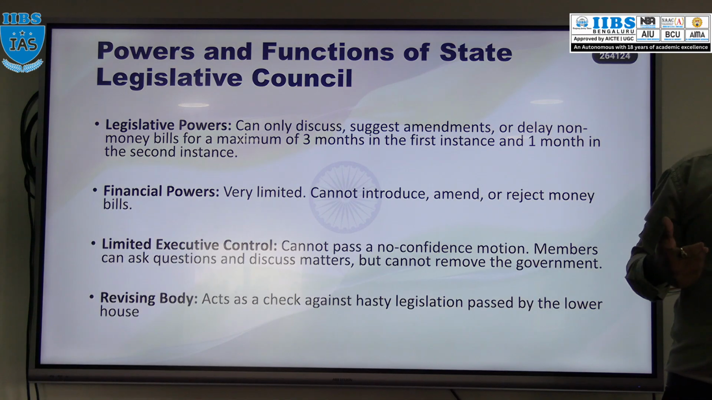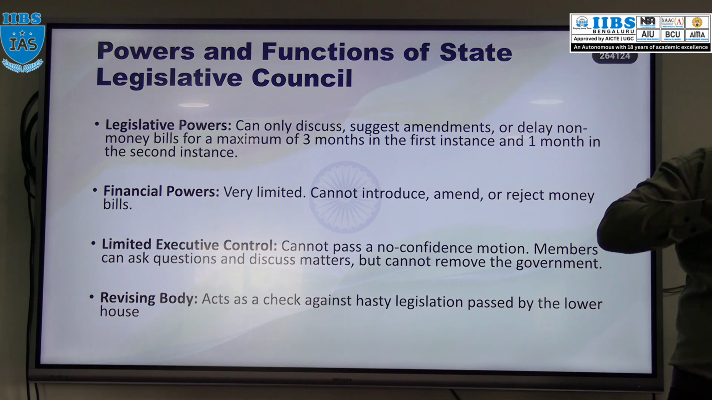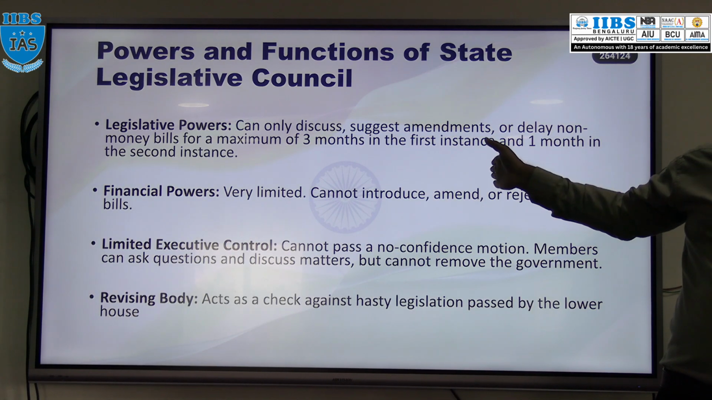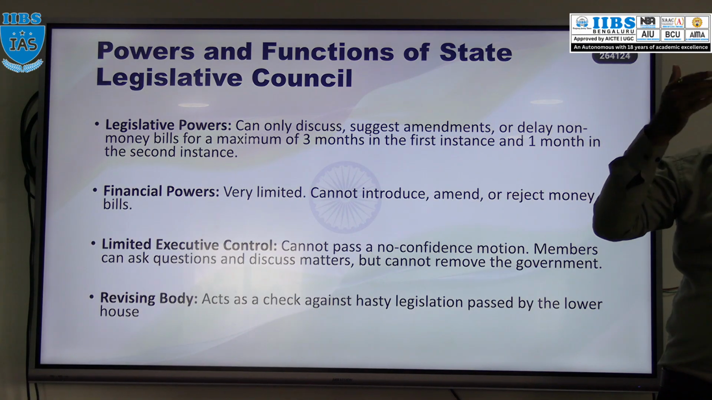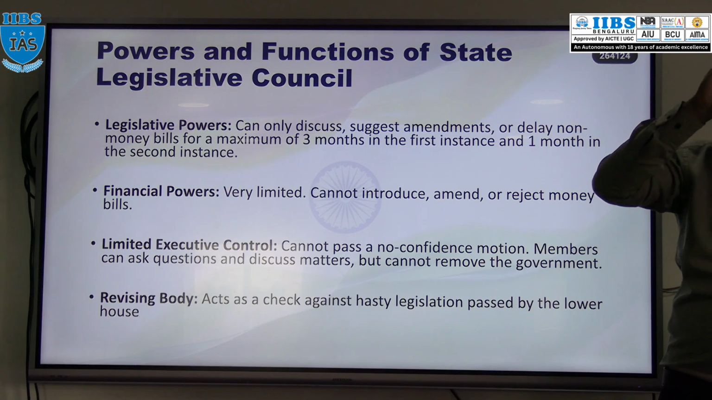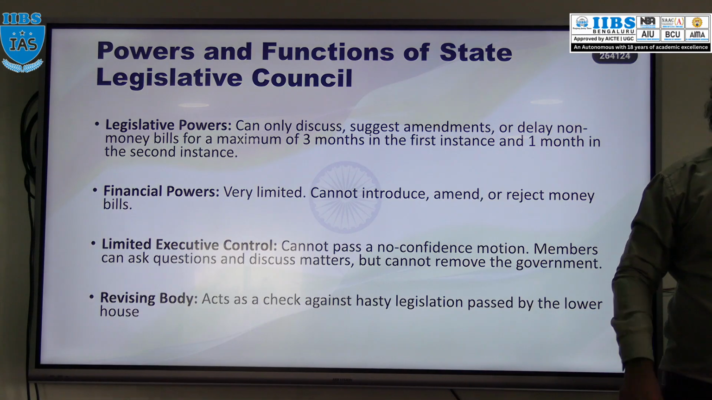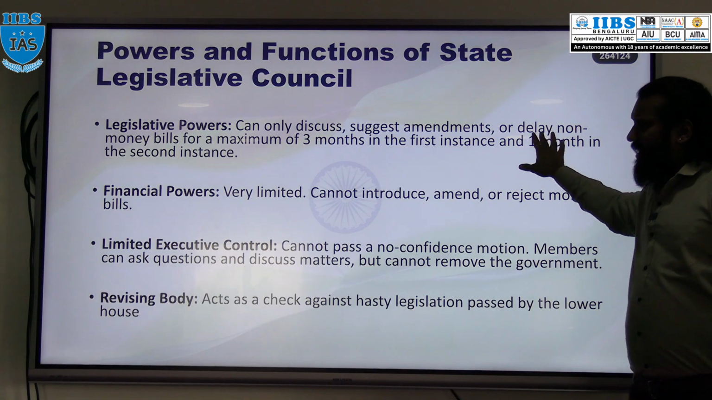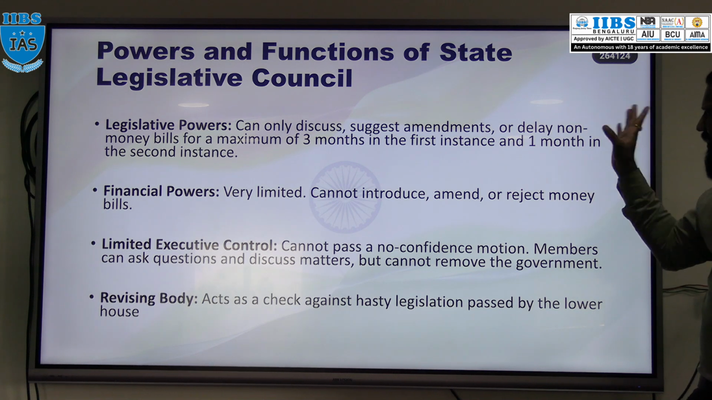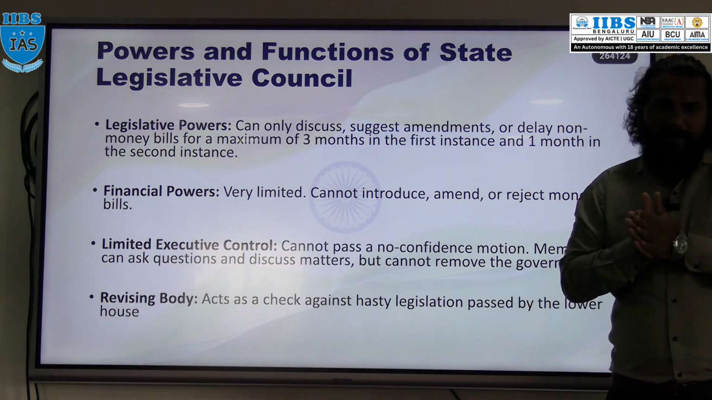In the Legislature Council, a bill which is passed by the State Assembly will be sent to the Legislature Council. There the bill will be introduced and discussed. Remember the three readings at Parliament level: first reading, second reading, third reading? Here also the same procedure. So in this Legislature Council, the bill can be discussed or the bill can be amended.